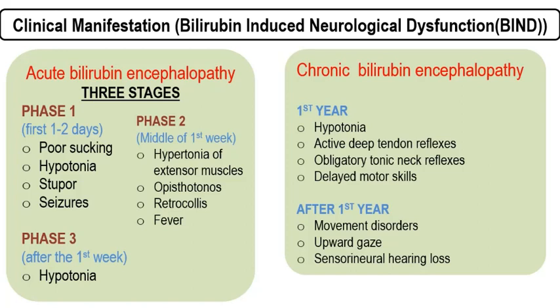Chronic bilirubin encephalopathy: in the first year, we will have hypotonia, active deep tendon reflexes, obligatory tonic neck reflexes, and delayed motor skills. These chronic features come with the development process. As we go along in the development process, it will increase, and then we will notice that the motor skills are delayed. After the first year, there will be movement disorders, upward gaze, and sensorineural hearing loss.